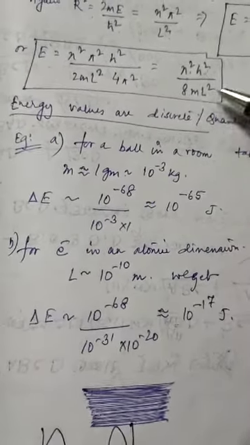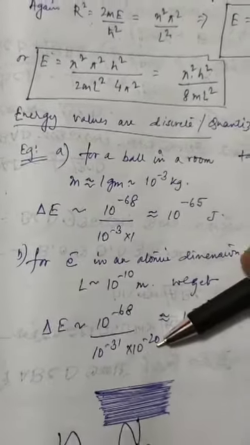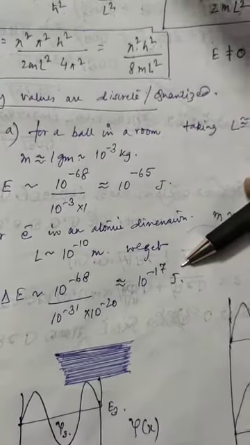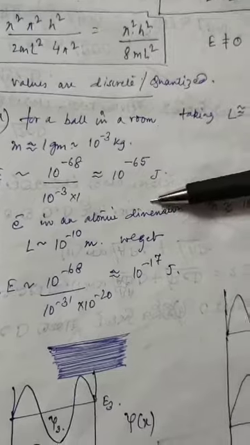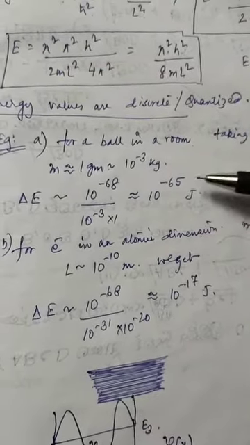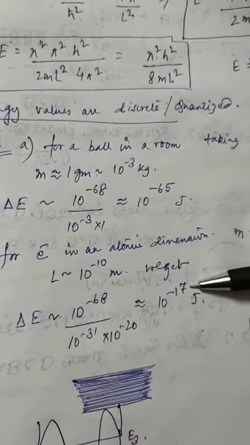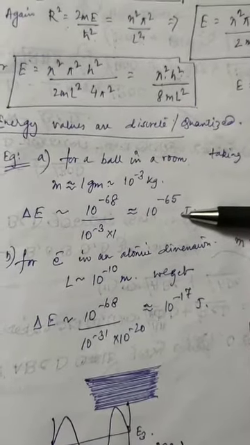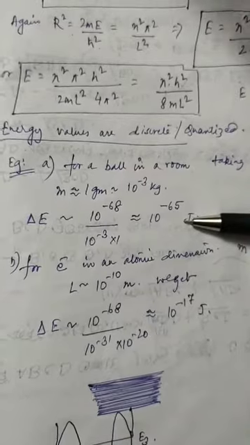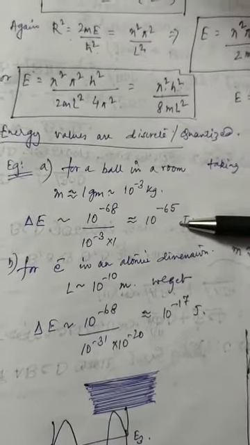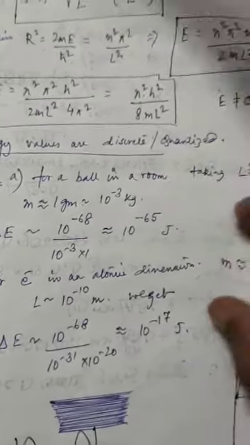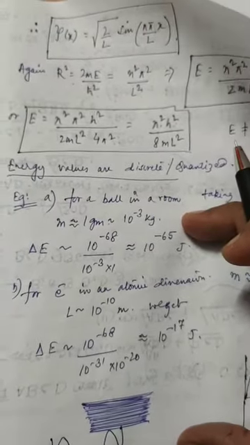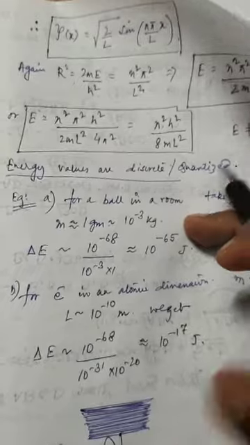Mass is 10 to the power of minus 31, and L square is 10 to the power of minus 20, and we get 10 to the power of minus 17. Can you see the difference over here? This has 16 zeros only in front of 1, and this has 64 zeros. So look at the increase in the separation of energy levels when we go to the subatomic world.